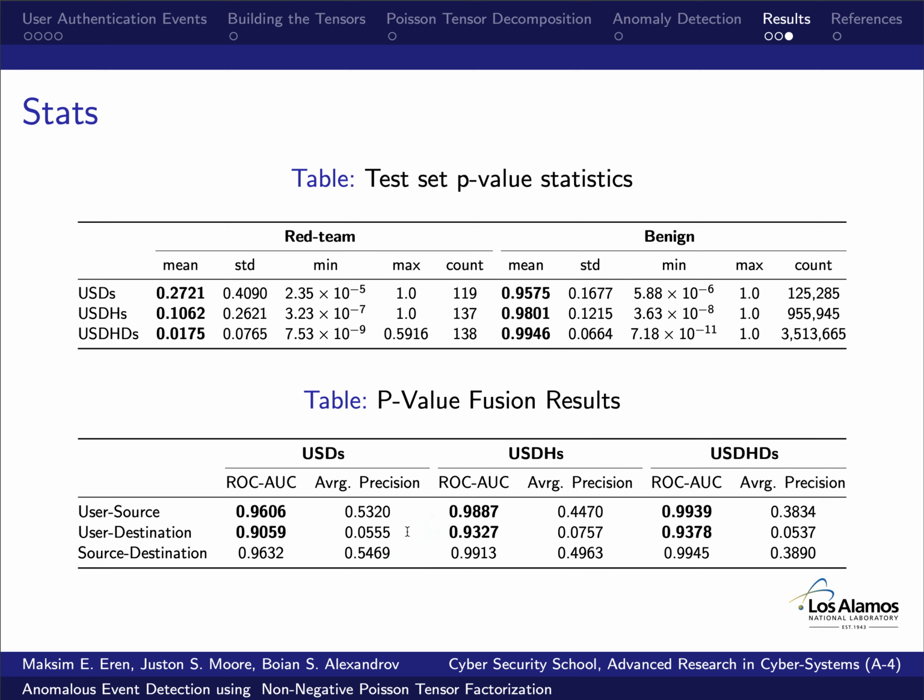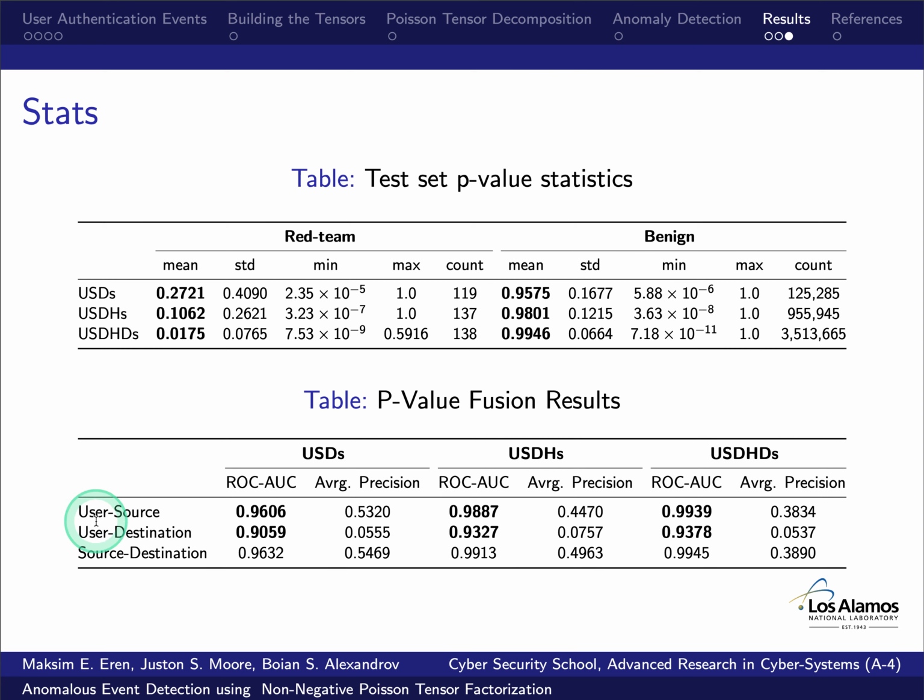The other thing we did was fusing the p-values over the rest of the dimensions of the tensor to predict the other dimensions, and this allows us to compare with the previous results where matrix factorization was used. For example, if we want to predict user source, we will fuse the rest. For this one, for example, destination and status, and for this one, destination, hour and status.